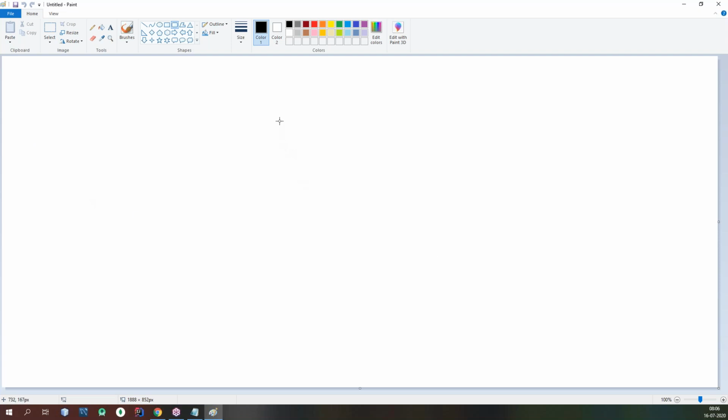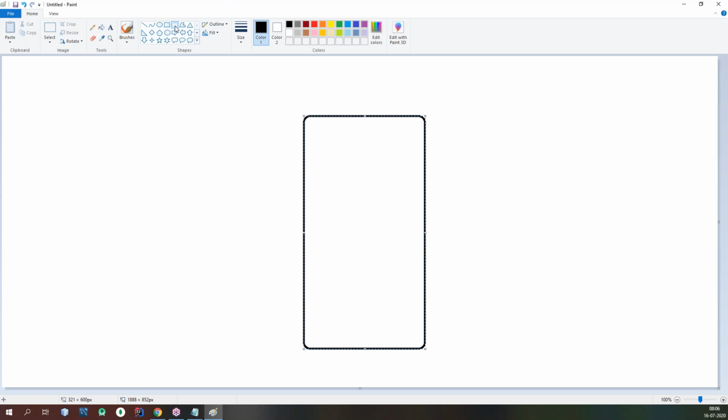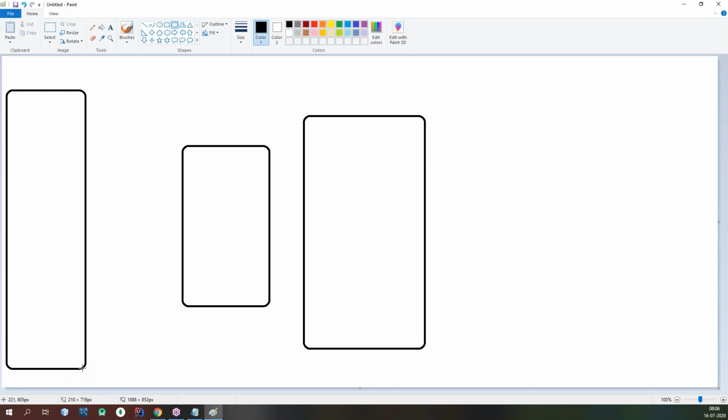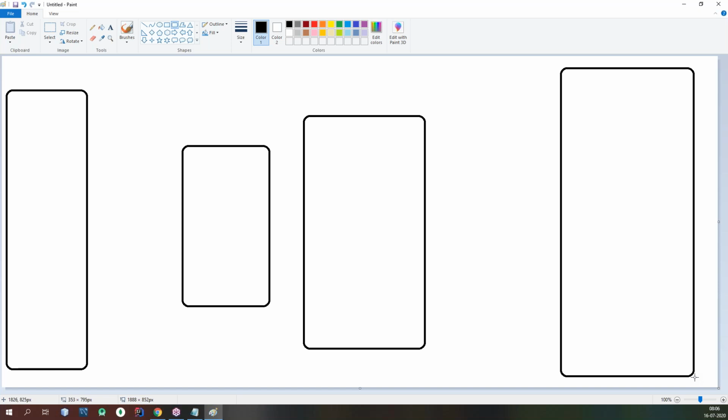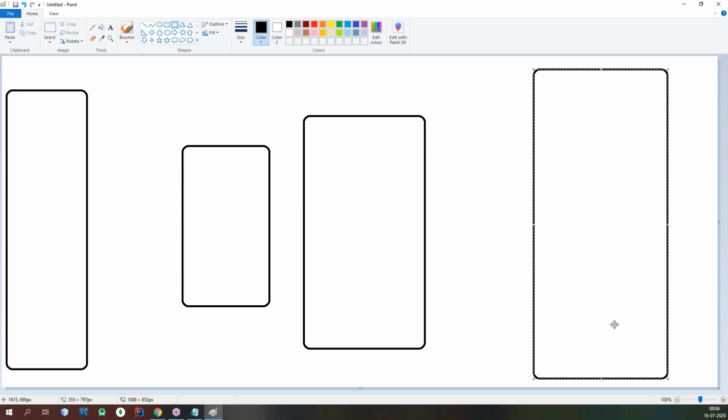So this is the runtime environment, and this is your intermediate code, and this is your application, and this is the processor.